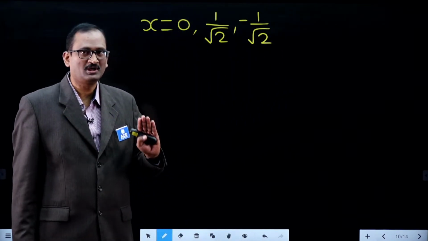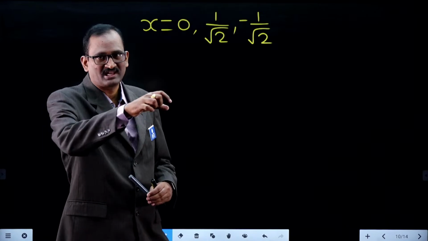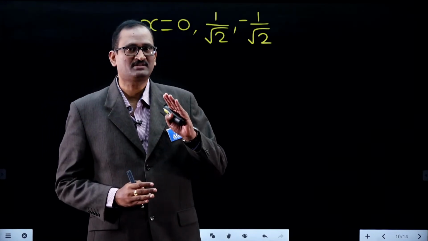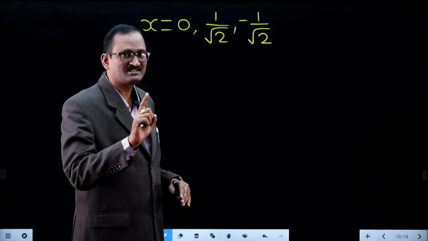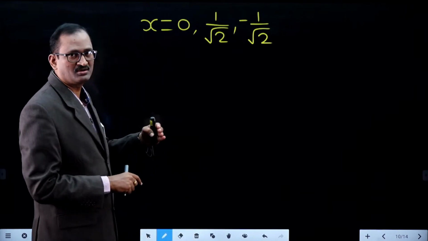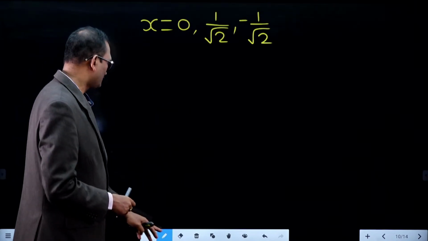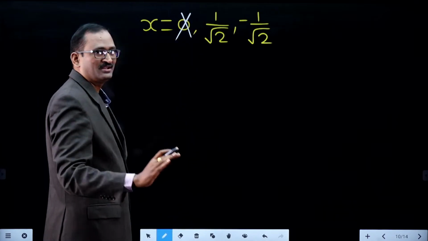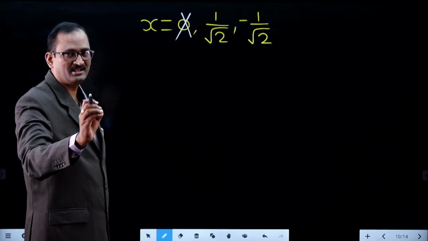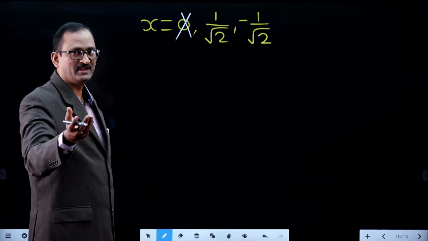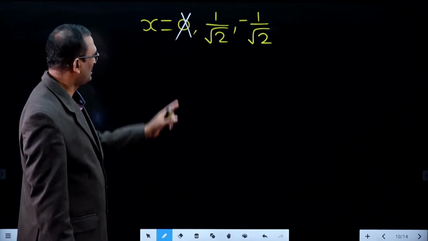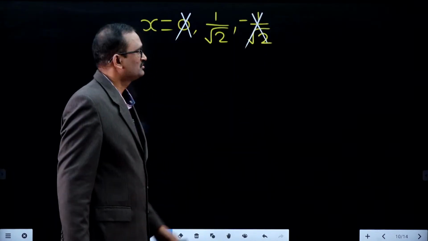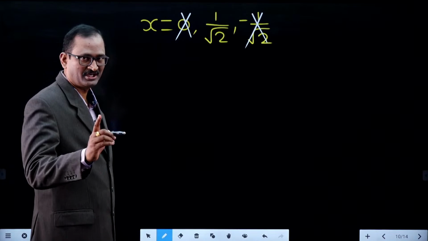But one thing you people have to remember, 2x is the length of the rectangle, and initially we assumed 2y is the breadth. So x and y are related to length and breadth. Length of the rectangle cannot be 0, because then area would be 0. Area equal to length into breadth; if area is 0, nothing can be solved. Length of the rectangle cannot be 0 and cannot be negative. So therefore we have only one stationary point.